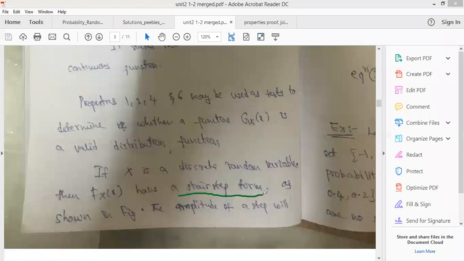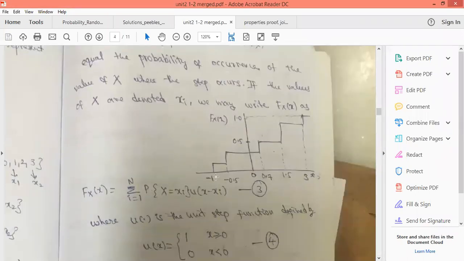The change in amplitude occurs whenever we add the probability value, and the waveform changes. So here you see we are adding the value here. These are the events, so the value of the probability of the event at that particular location will be added here.